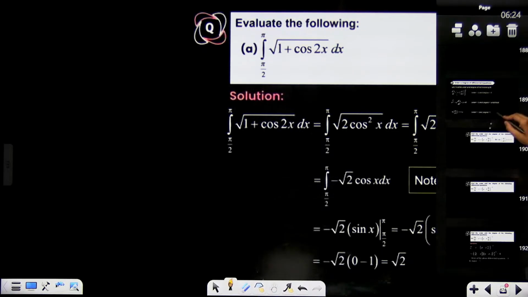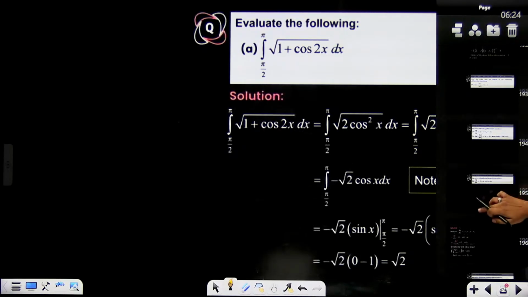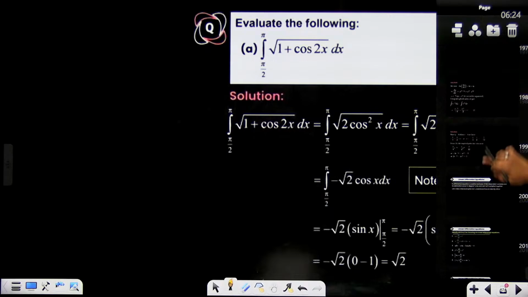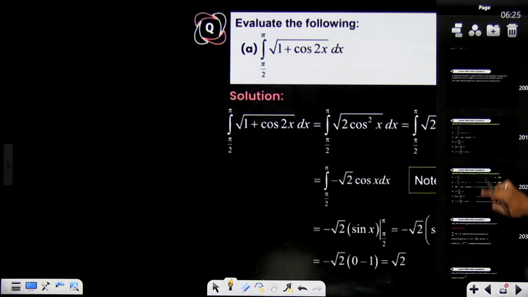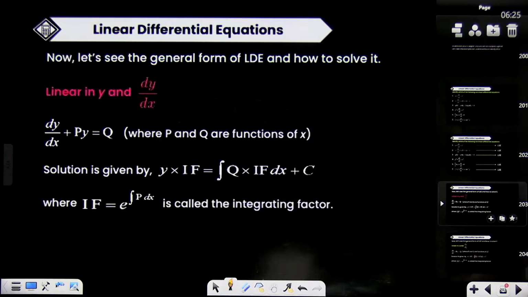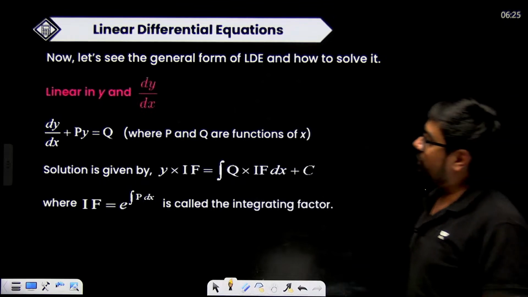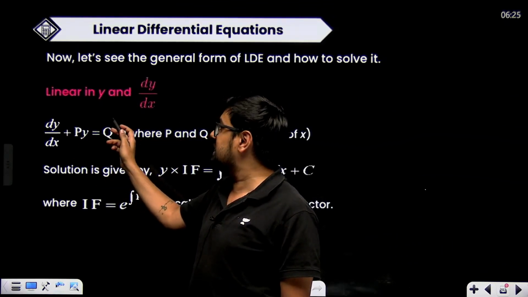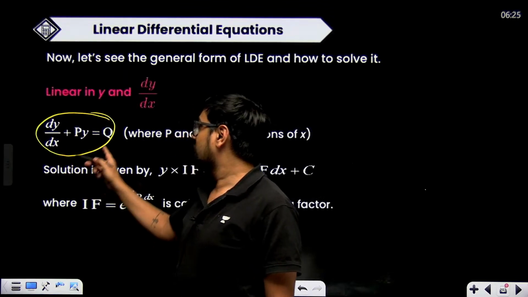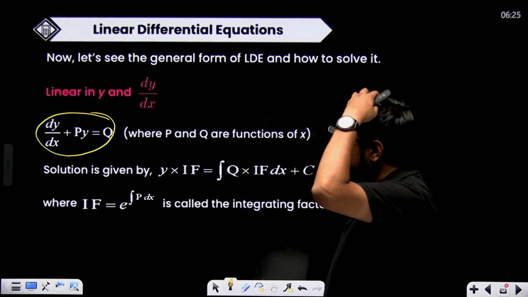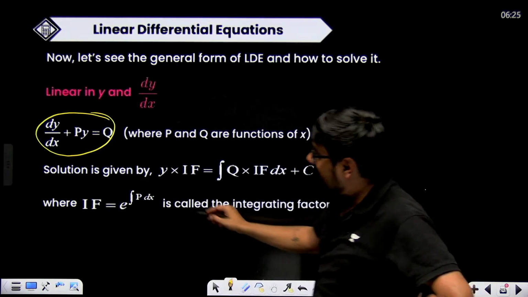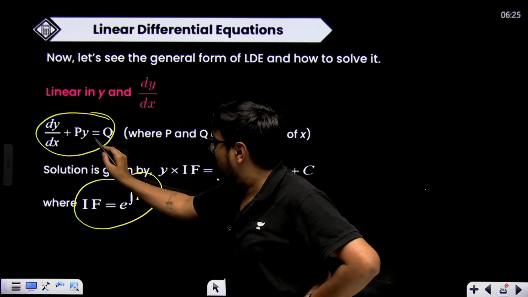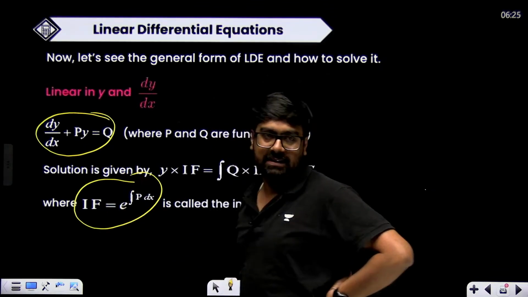Revise these formulas before going. Once again, revise these formulas, which are the formulas for linear differential equation. If your equation is in y, then dy by dx plus p into y is equal to q. That's how it should look. For this, the integrating factor will be e to the power integral of the coefficient of y, dx.